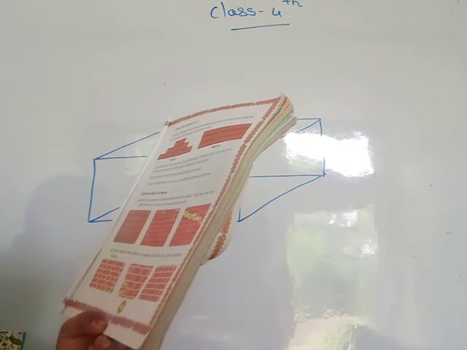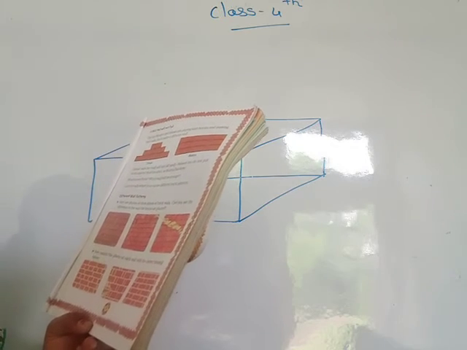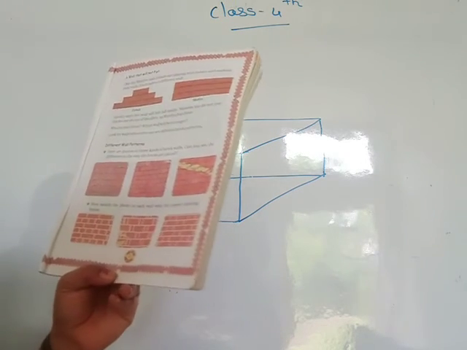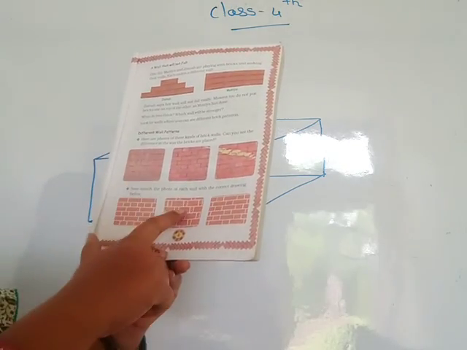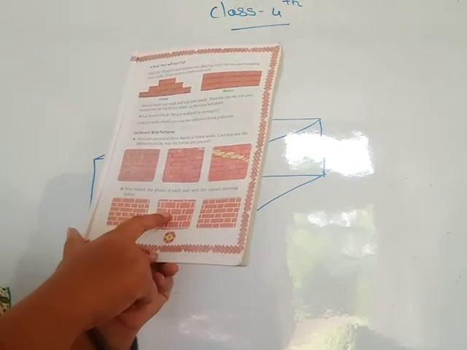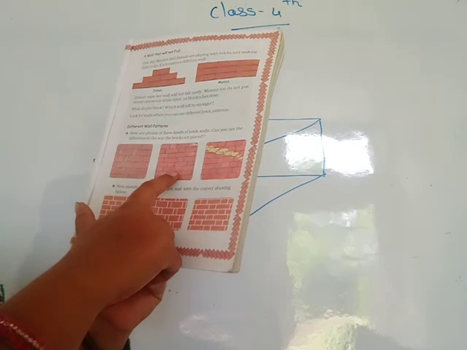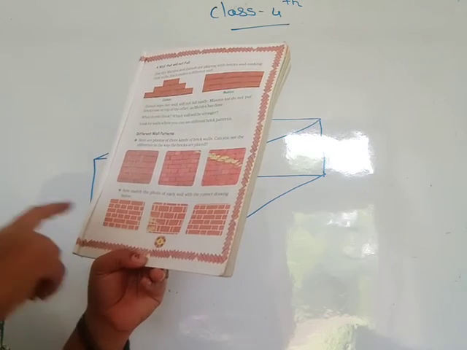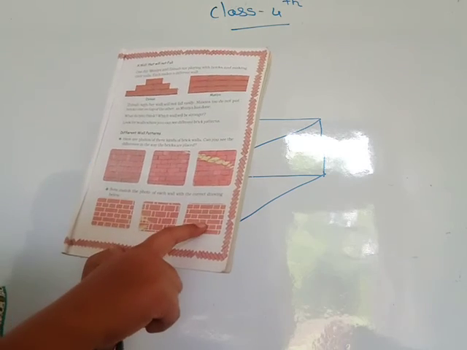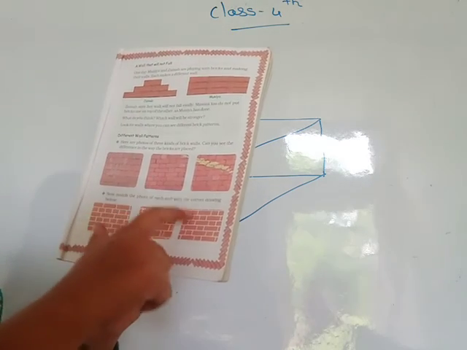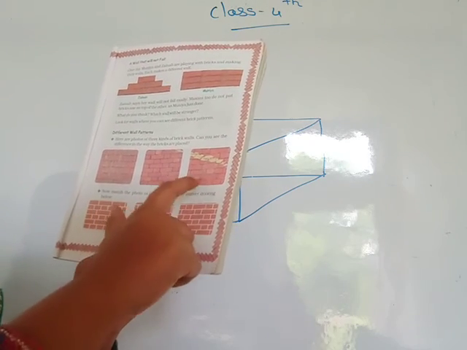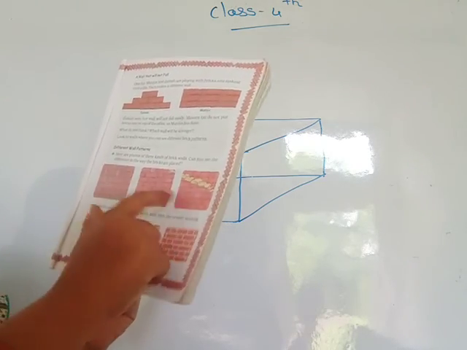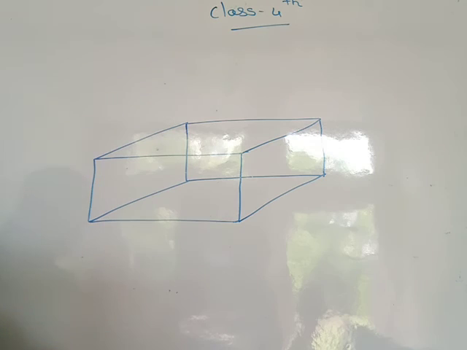Now match the photo of each wall with the correct drawing below. Then you match the correct one. See here bricks are given in this type. Then this one and this one match here. Again this second photo and this last photo, you see these two photos are same. Then you match here, and this last one and this first one are same. Then you match this brick pattern.